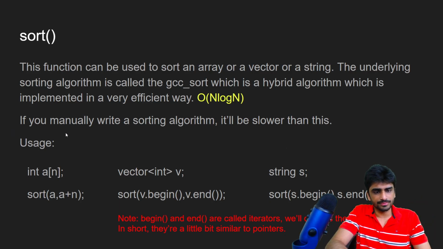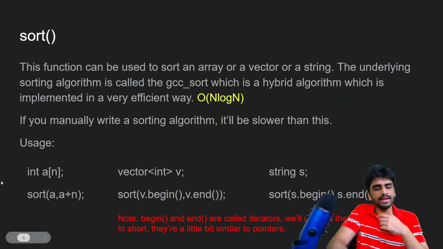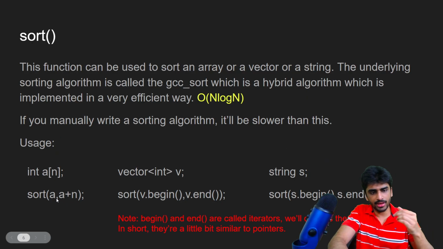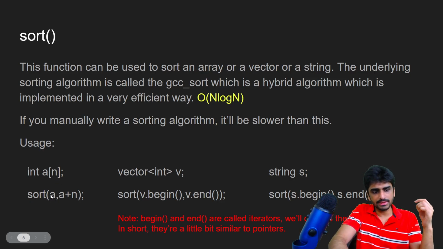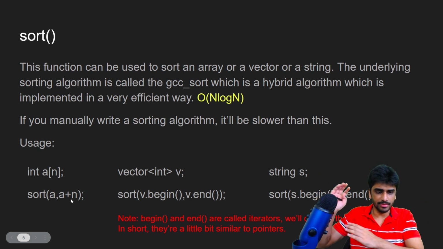Okay, so sorry, yeah, this was a slide. Here I have told you the usage. If you want to sort an array, you give the pointer of the first element and the pointer of the element after the last element. So if there are n elements, you know that a is the pointer to the first element, and a plus n is the pointer to the element that comes after the last element, right?